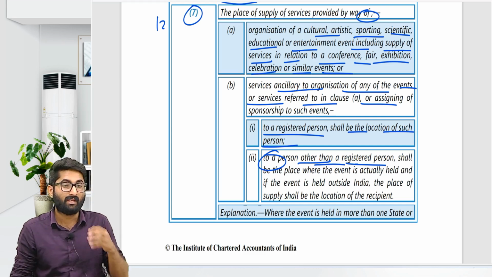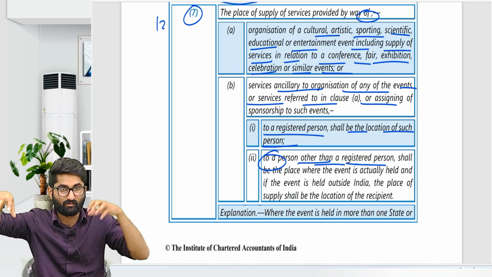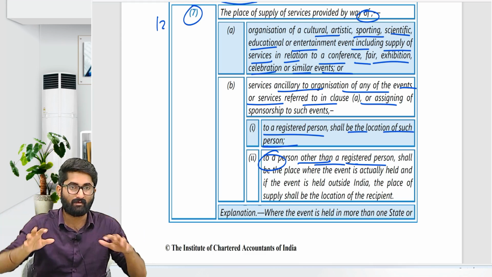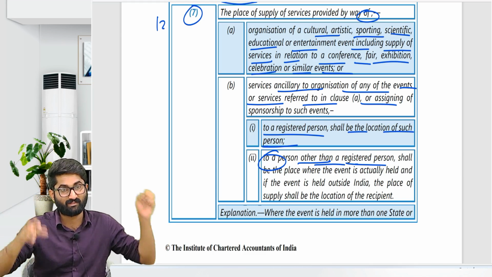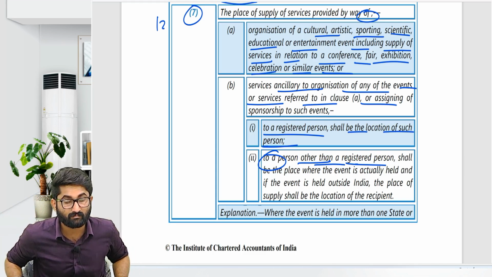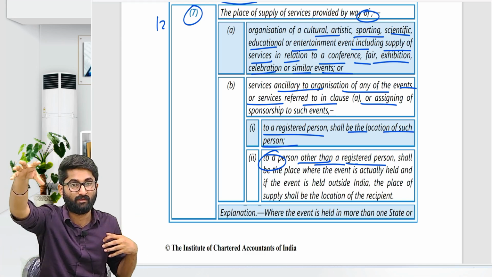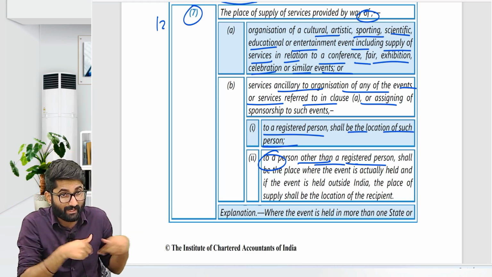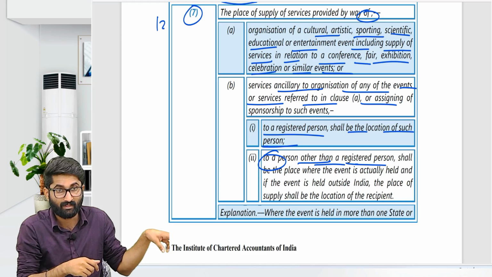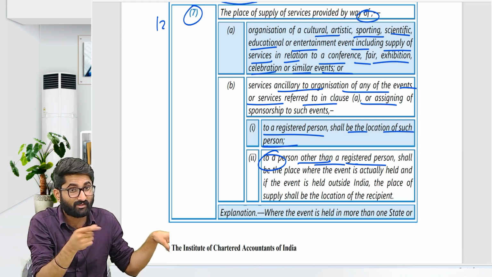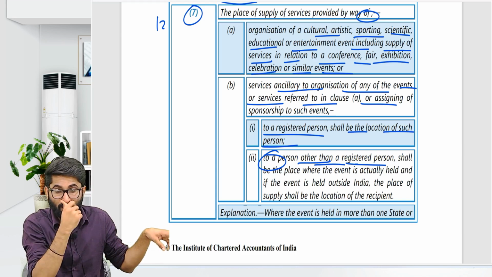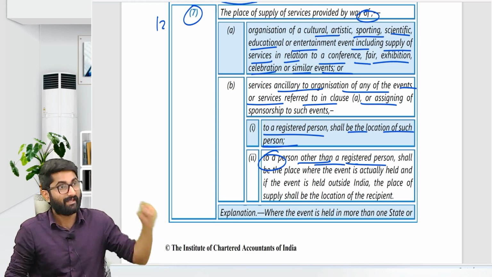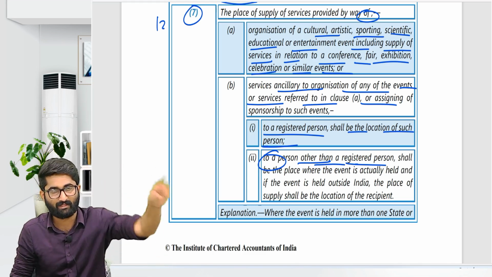If that tent person is from Karnataka only, and I am also from Karnataka, then the place of supply will be Karnataka. If he is registered or unregistered, the place of supply will be Karnataka only. Sir, he is registered in Maharashtra and he came to Karnataka for the Beach Utsav. I am giving him the service. Which service? Organization. And he is putting one tent there. He is not a customer entering, he is there to make money. In that case, he is from Maharashtra, so the place of supply will be Maharashtra.